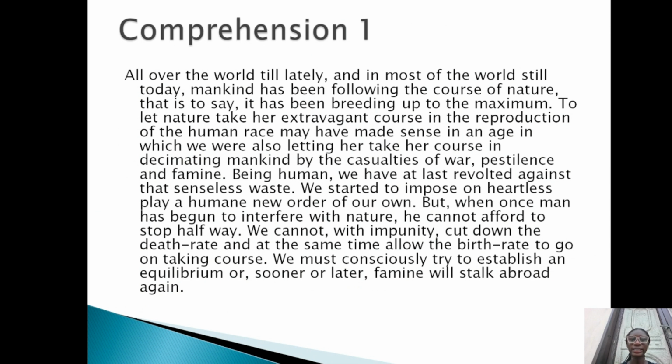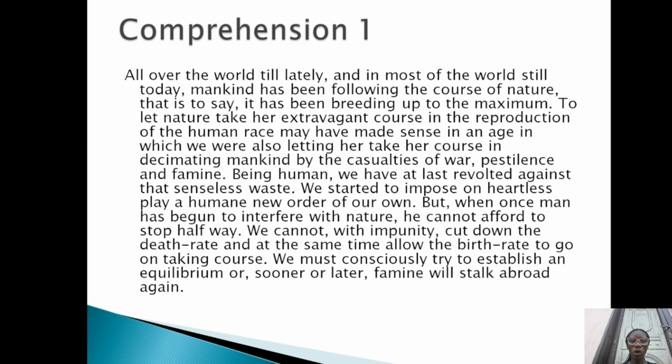To let nature take her extravagant course in the reproduction of the human race may have made sense in an age in which we were also letting her take her course in decimating mankind by the casualties of war, pestilence and famine. Being human, we have at last revolted against that senseless waste. We started to impose on heartless play a humane new order of our own.